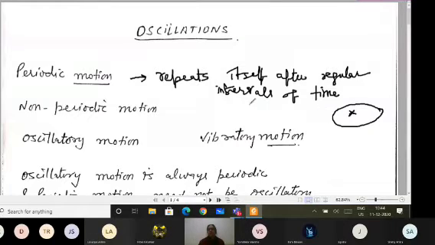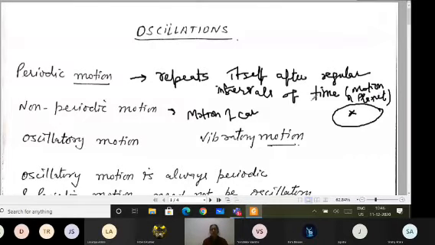And non-periodic motion means motion which does not repeat after regular intervals of time. That motion we will call the non-periodic motion. You can take the motion of a car on the road, that is non-periodic, while the motion of the planets is periodic. Just to give one example for each. Of course, you can add more examples for each category.